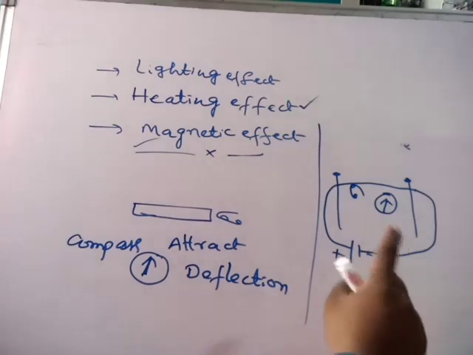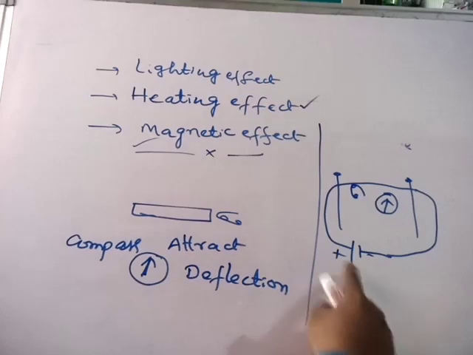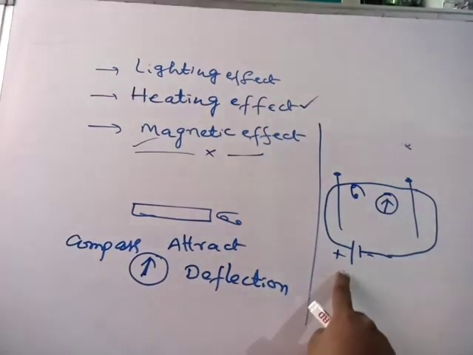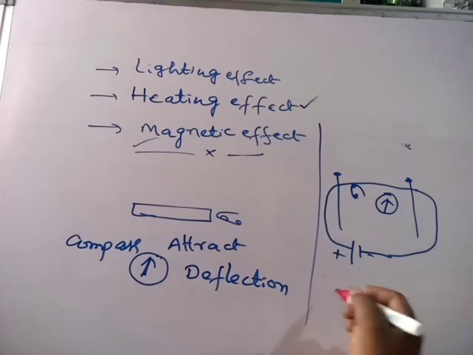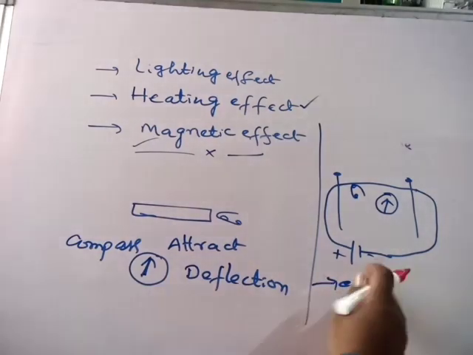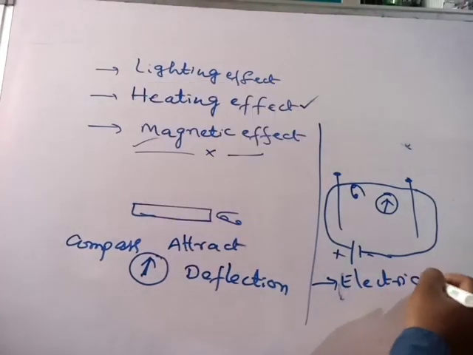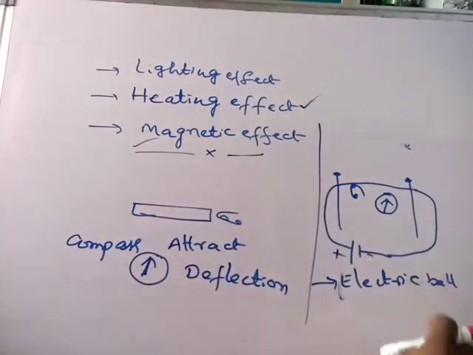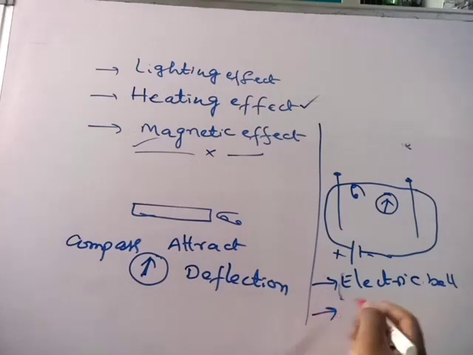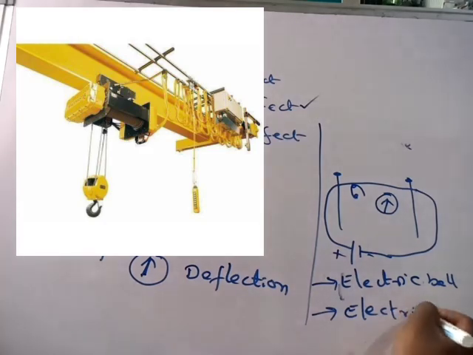It gives a magnetic effect. This is what we call the magnetic effect of electric current. This is possible only because of the source of electric energy. So based on this magnetic effect, there are so many devices. For example, the electric bell works on the magnetic effect of electric current, and electric cranes also.